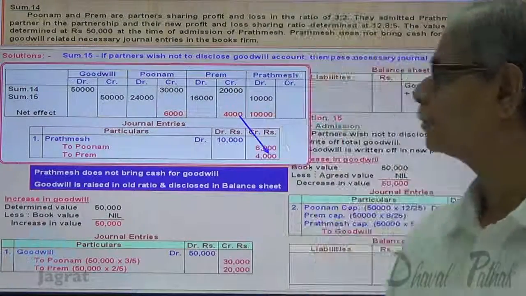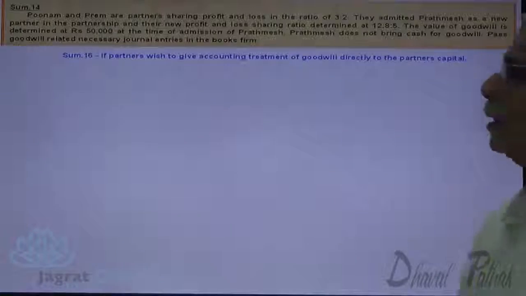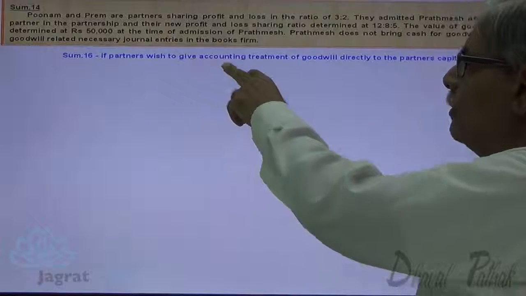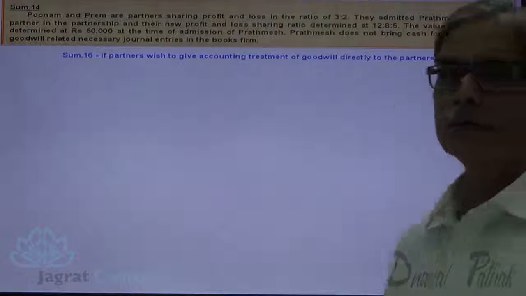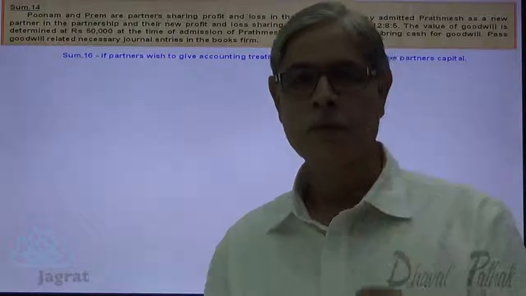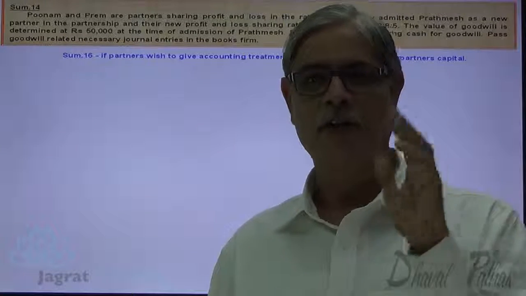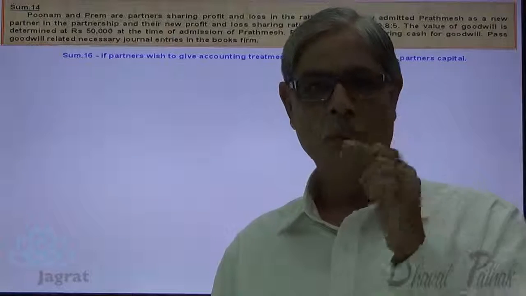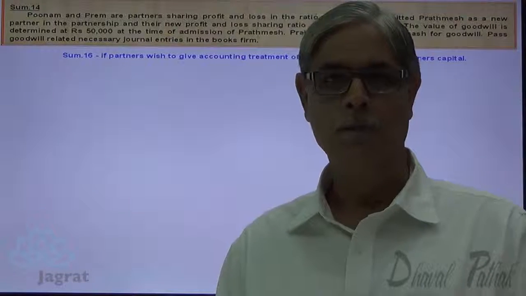Observe it. If partners wish to give accounting treatment of goodwill directly to the partners' capital accounts, that is sum number 16. Now what is the situation? Old profit sharing ratio is given to you, new profit sharing ratio is given to you, valuation of goodwill is given to you. At the time of admission, book value is 0.